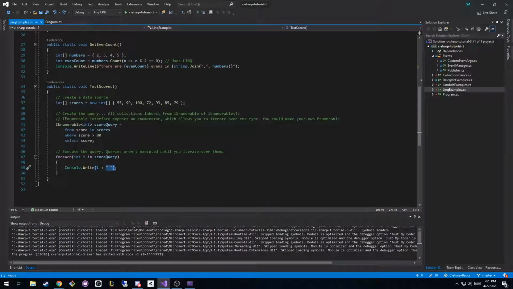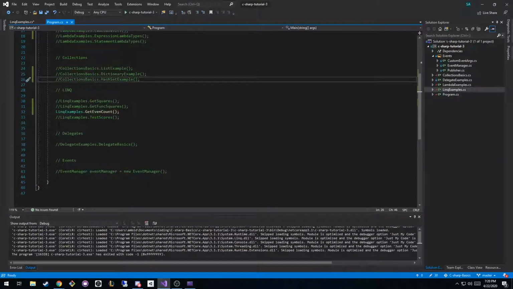And then for each one of those scores, we want to write them with a space in between them. We could have done the string.join, but I wanted to show you another way. This is equivalent to the string.join with a space instead of a comma, except it'll have a trailing space afterwards, which is fine.